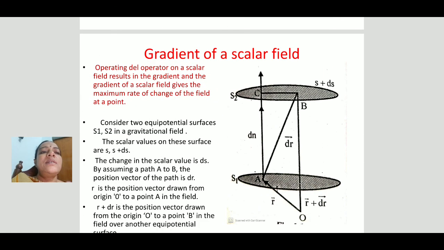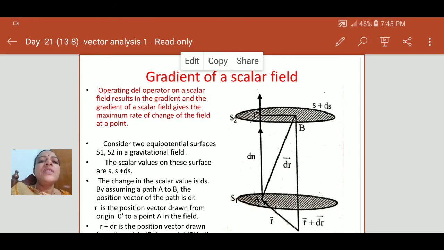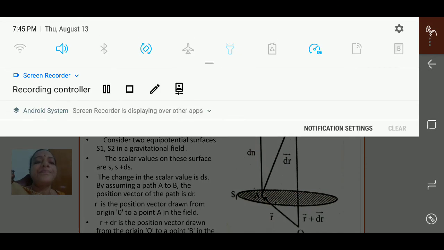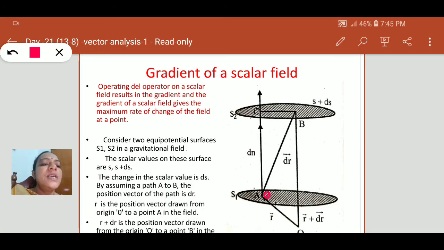So let us see the meaning of gradient. Gradient of a scalar field is nothing but converting a scalar into a vector. That means direction: we are giving a direction to the already existing scalar. That is the meaning of this gradient. So the gradient of a scalar field gives the maximum rate of change of the field at that point, in its normal direction. So that is the maximum rate. So this is the gradient.